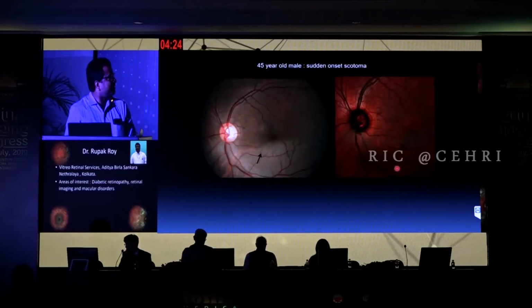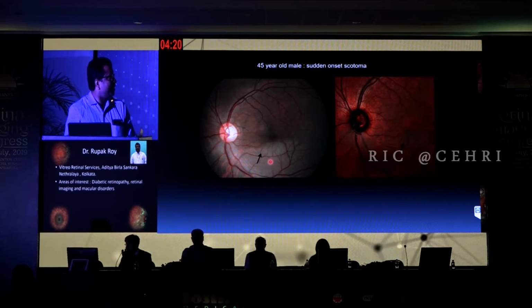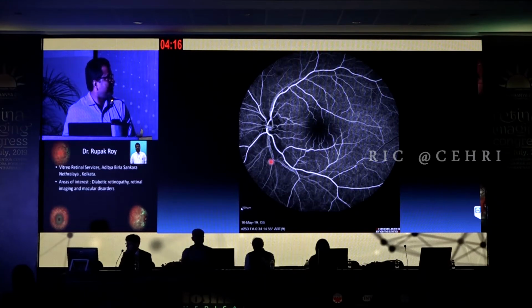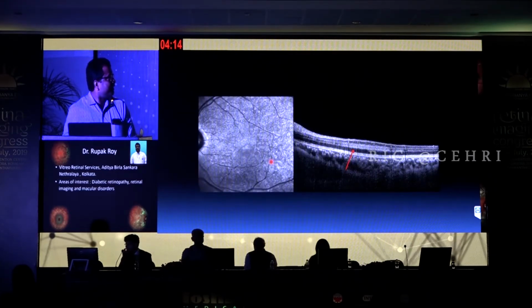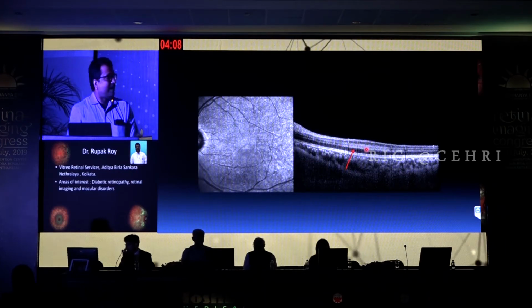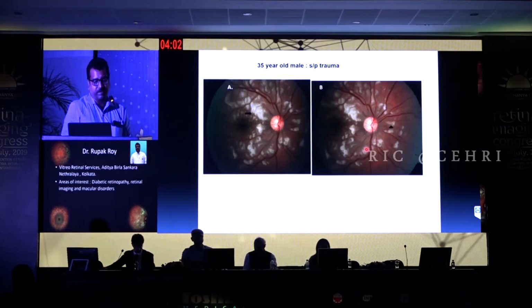Another patient presented to us with a broad area of whitening, which we suspected as a BRAO, but the fundus fluorescein angiography was not suggestive of anything like BRAO, but the OCT was very characteristic. You can see clear hyperreflectivity of the middle retinal layers. Another case of a very broad-based PAM.